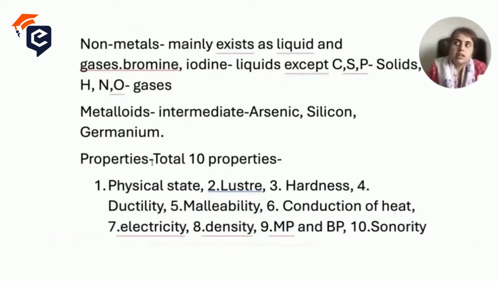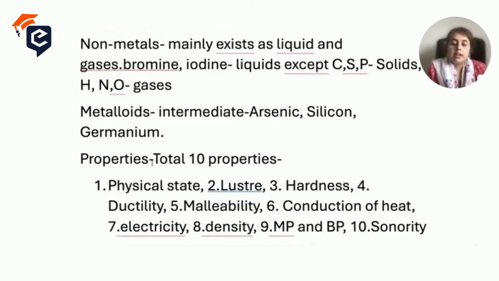Now we will study a total of 10 properties of the metals and non-metals. The first property is the physical state. Whenever we look at something, we see its physical state, and when we touch it, we are testing the chemical. In the physical state, metals are very hard, and you will feel a hardness in them. They are also somewhat glossy.